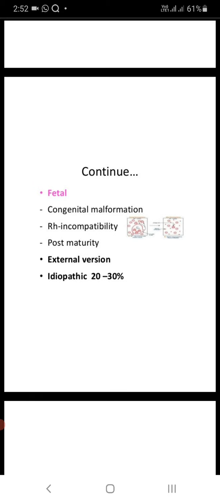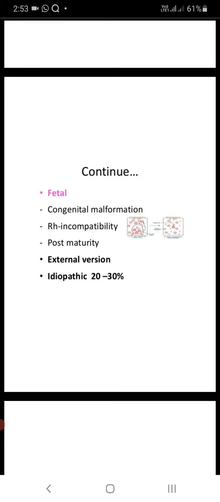Version means that the normal position of the intrauterine baby is cephalic presentation. In some cases the baby is in a breech, oblique, or transverse lie.